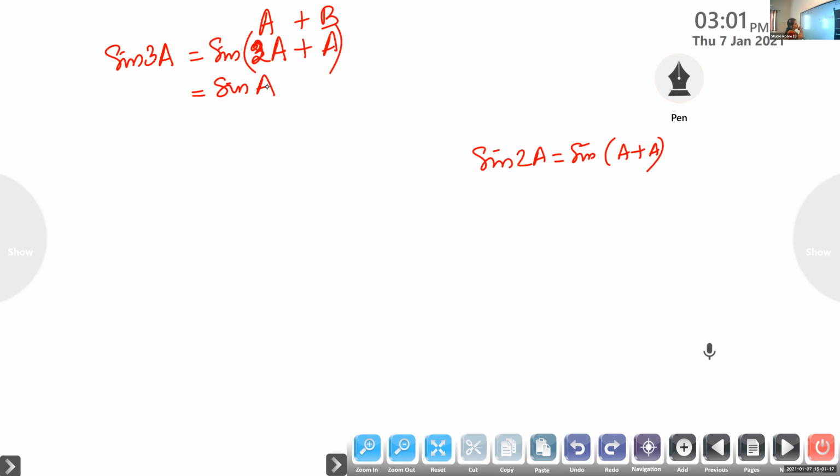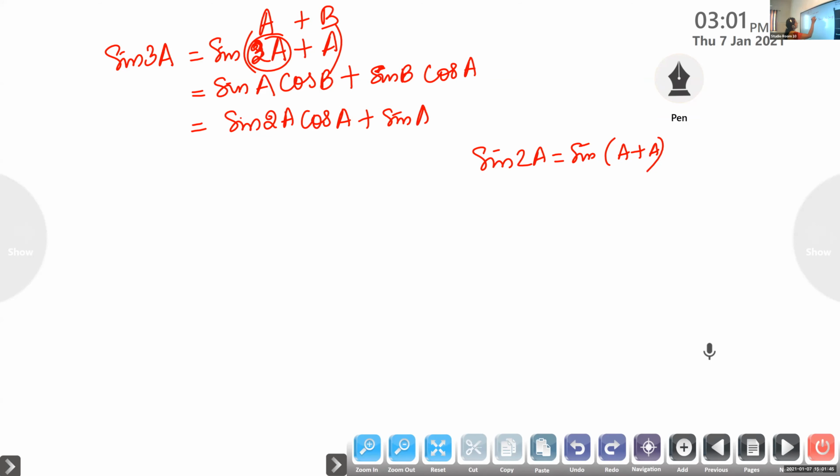What is sine of A plus B? Sin A cos B plus sin B cos A. Now listen, look at here. We have sine 3A. In the place of A we have 2A: sine 2A cos A plus sine A cos 2A.